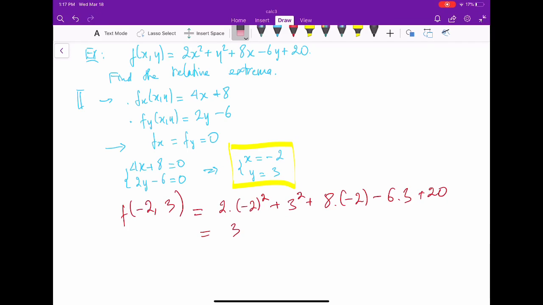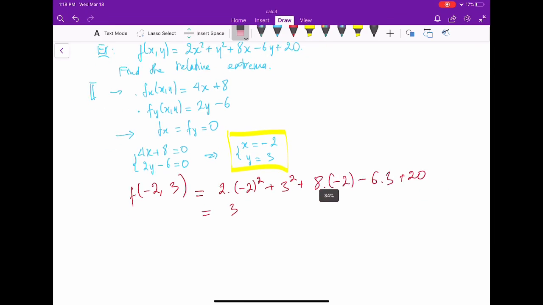All right, so now how to tell if this is a local maximum or local minimum? It's pretty easy sometimes. You might choose a point very close to this one and plug that point into the function to see if the function value is bigger than 3 or smaller than 3.